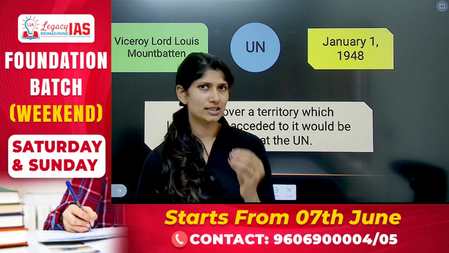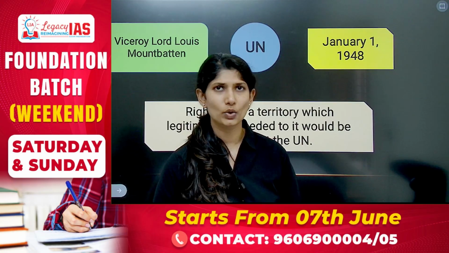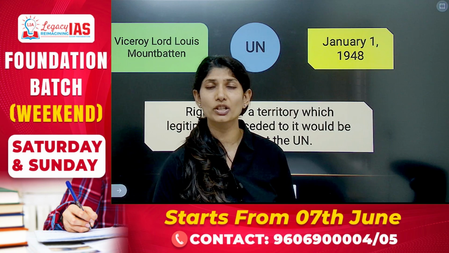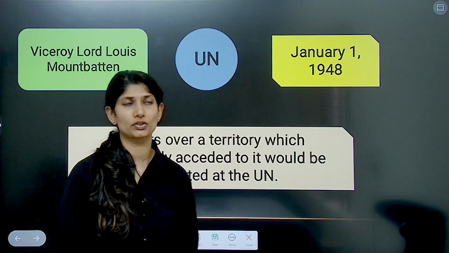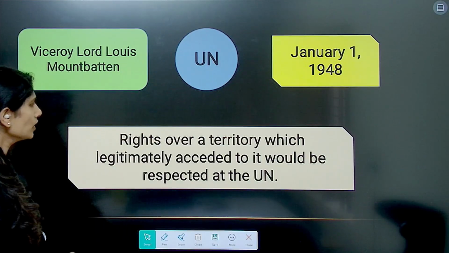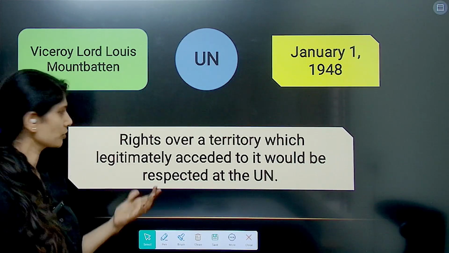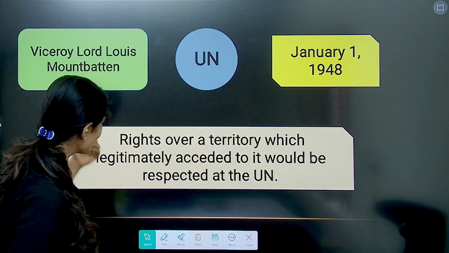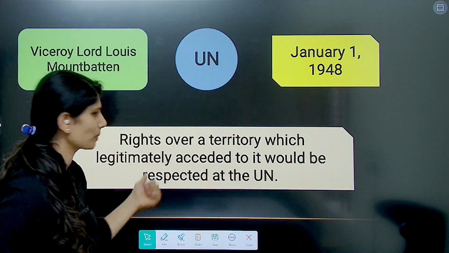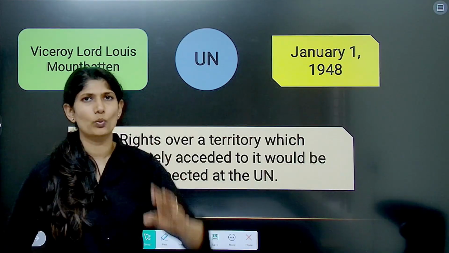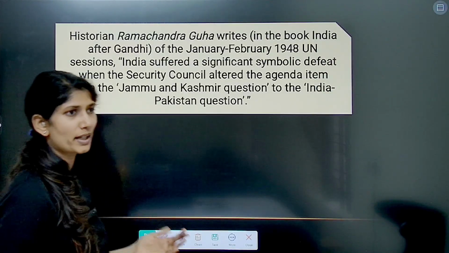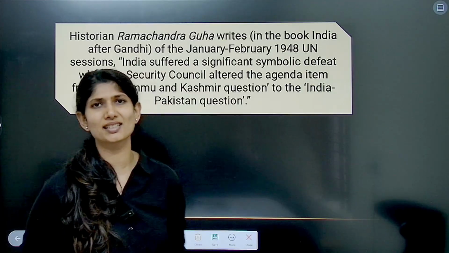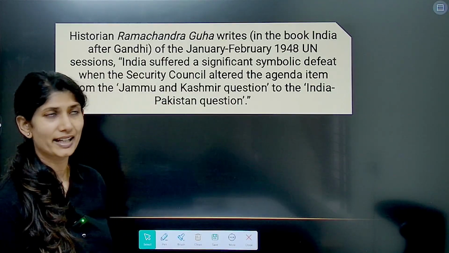So this was the first instance where we learned that we should not involve any third party, big powerful members, because they will see what they gain from this. India's assumption was that rights over a territory which was legitimately acceded to it would be respected at the United Nations, but it was not. This was not the first instance, but there were multiple other instances that we have felt at their hands.